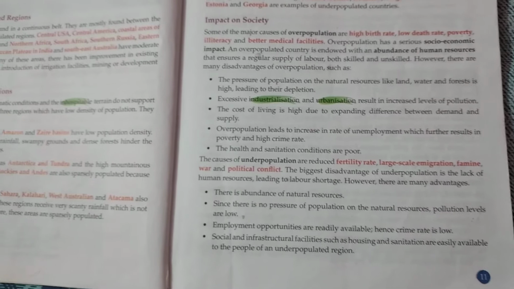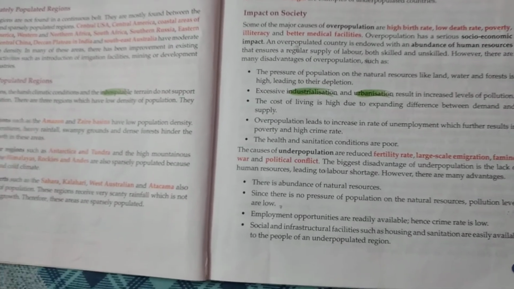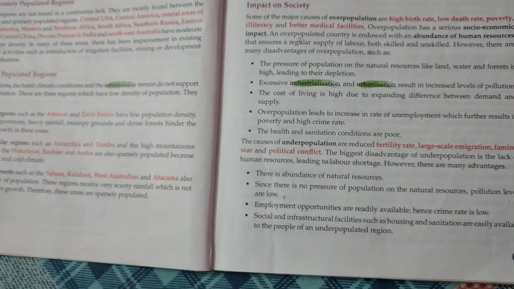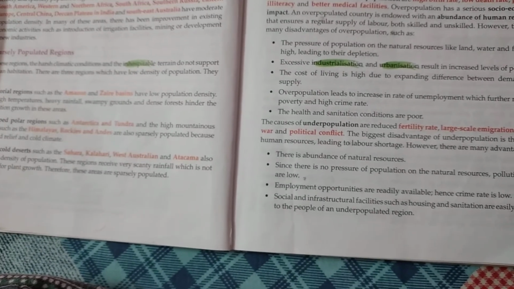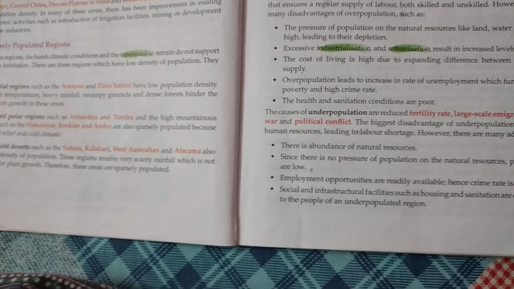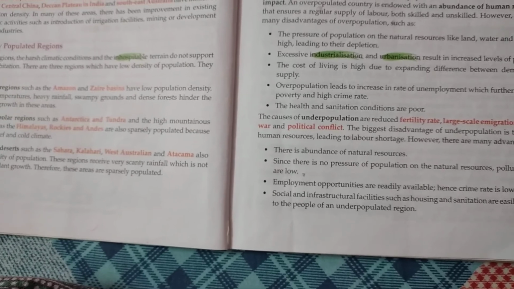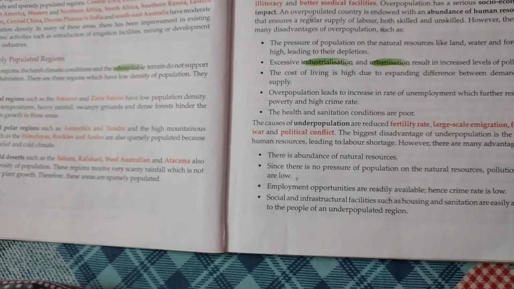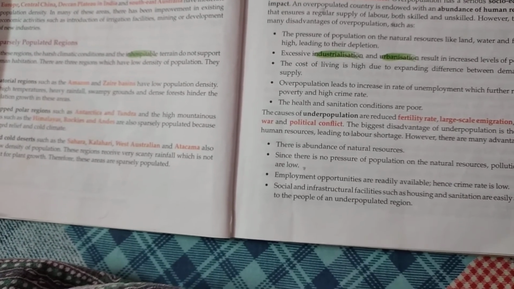Today whatever I have taught you is what is population, what is population density, what are the densely populated countries of the world, why they are densely populated, then followed by moderately populated and sparsely populated, examples and reasons for being so. Then what is underpopulation, examples of underpopulated countries, what is overpopulation, examples of overpopulated countries, and impact of underpopulation and overpopulation.